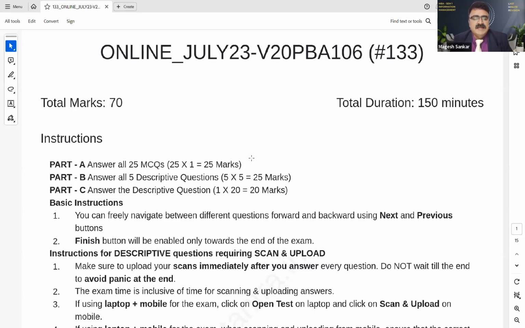So please be clear. Part A, you need to answer all 25 MCQs. There is no choice. Each carries 1 mark. And part B, answer all 5 descriptive questions. It is either or pattern, either A or B. You need to answer 5 questions, one in each.